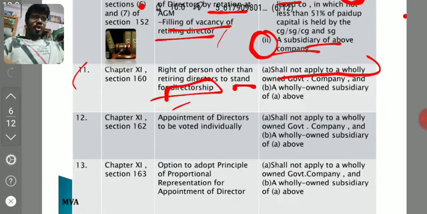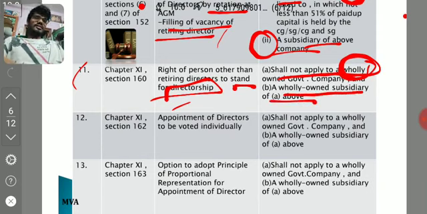Shall not apply to a wholly owned government company and a wholly owned subsidiary of the above. This is important, we will get confused. Wholly owned means that such government company's entire paid up share capital is held by the central government, state government, or a combination of the two. And a wholly owned subsidiary of the above company means a wholly owned subsidiary of the government company, right? Next, this particular 160 is not applicable. Meaning that procedure need not be followed under that section if they want to appoint directors.